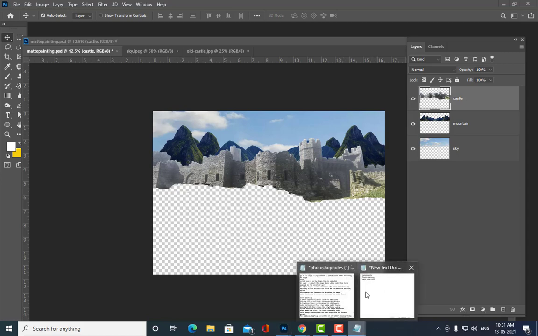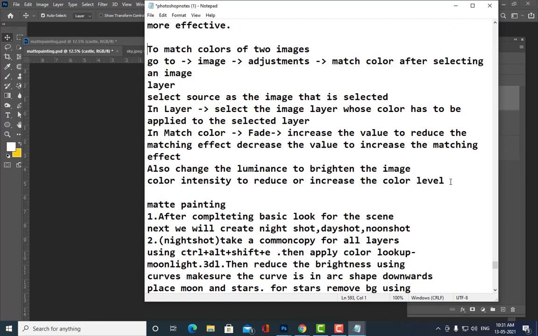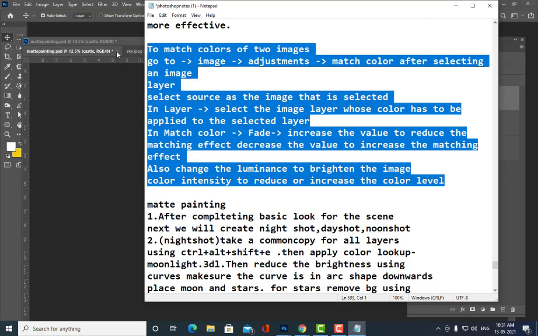That is, I will give you a screenshot. You please take a screenshot of this. So just take a screenshot of these things. Just take a screenshot, all of you. Yes, sir. Finished. Finished, huh? Yes, sir. Right.